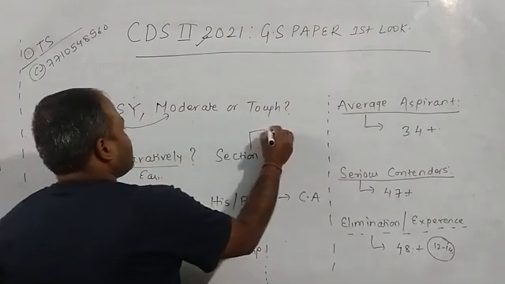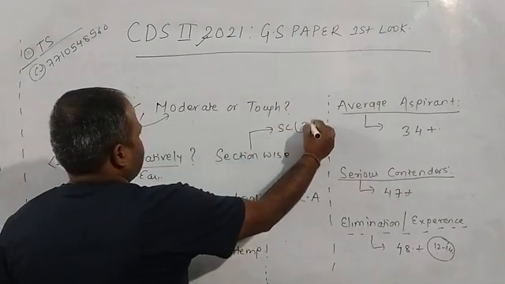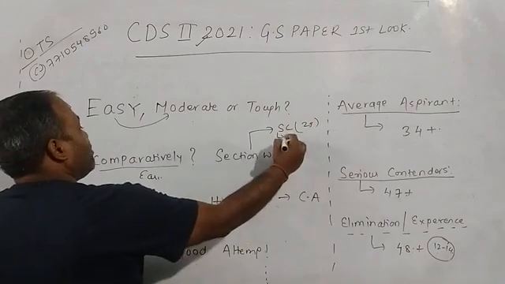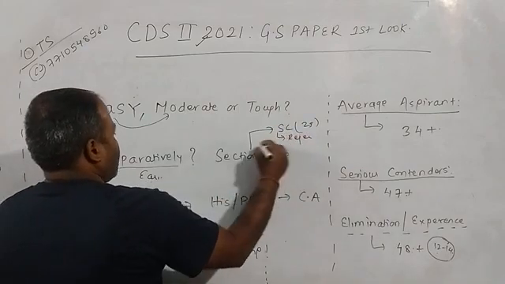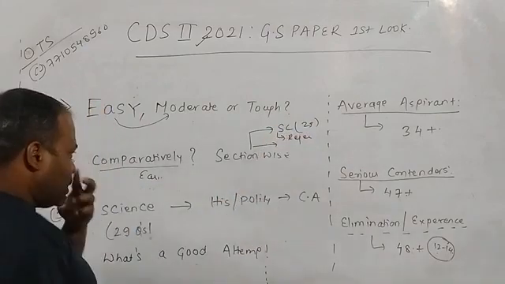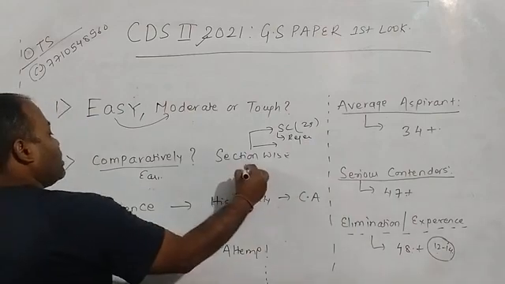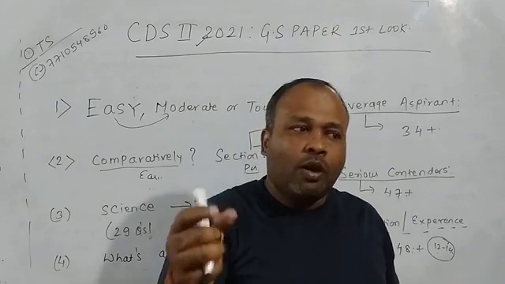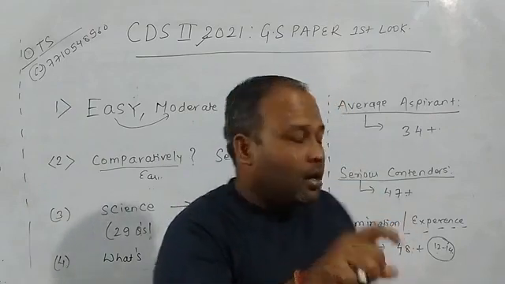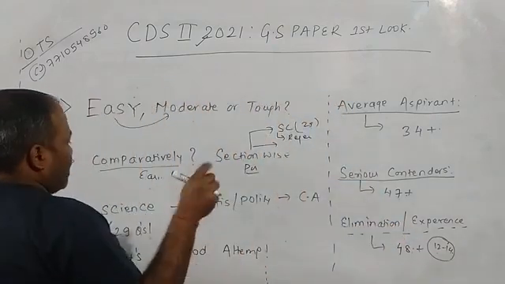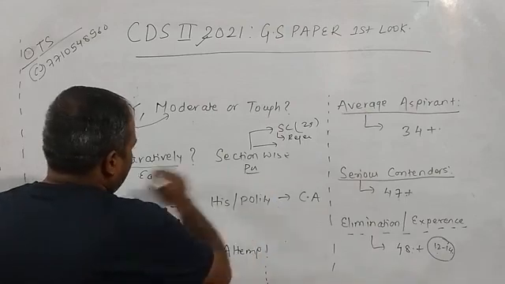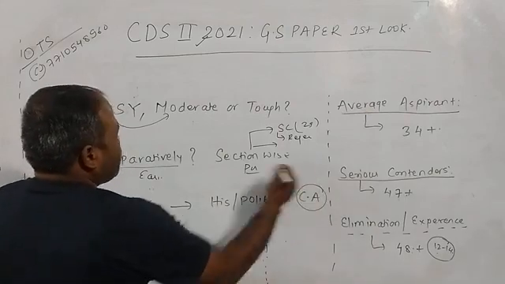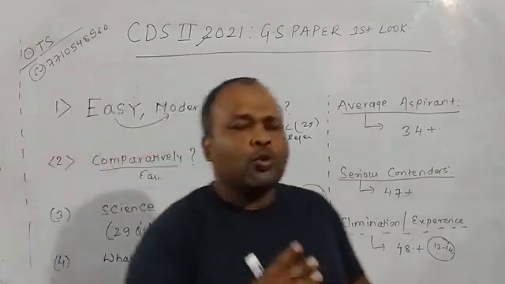Of course, in science, there were around 29 questions. There were some repeated questions, straightforward, not complex. Similarly, the history and polity questions, like the one based on the emergency, मेरे ख्याल से repeated question है, right? So अगर आपने detail में थोड़ा बहुत भी पढ़ा है तो आपको tough नहीं लगा होगा. Current affairs, it was too straightforward.